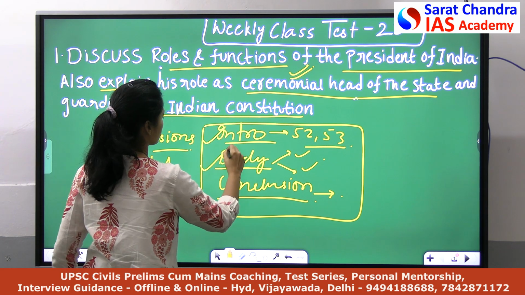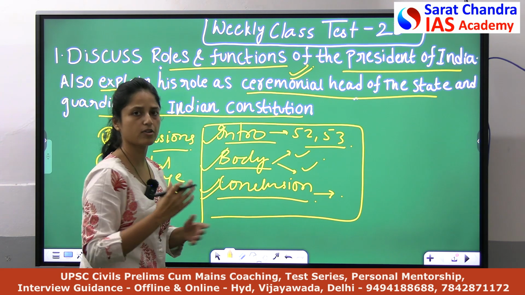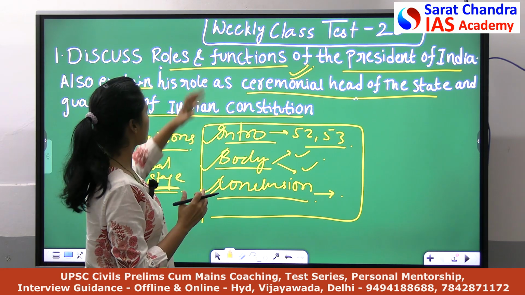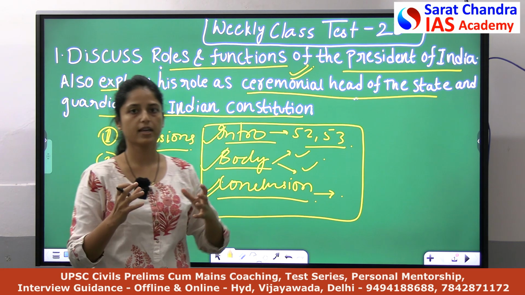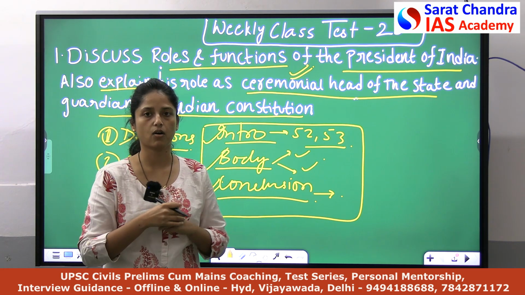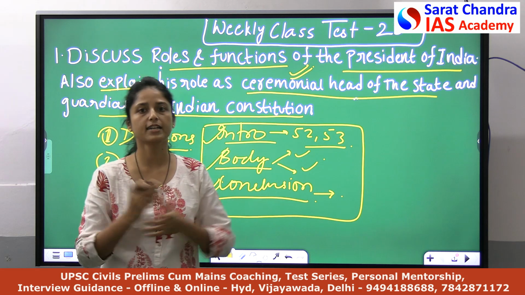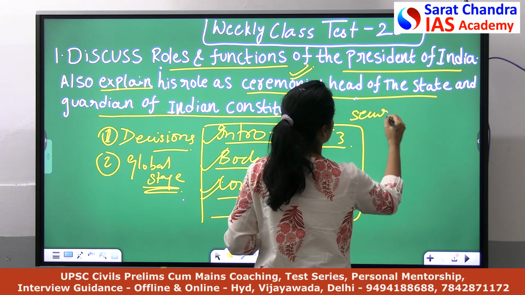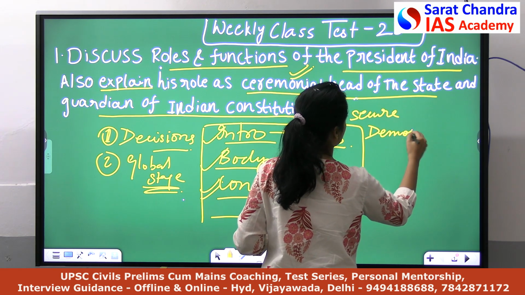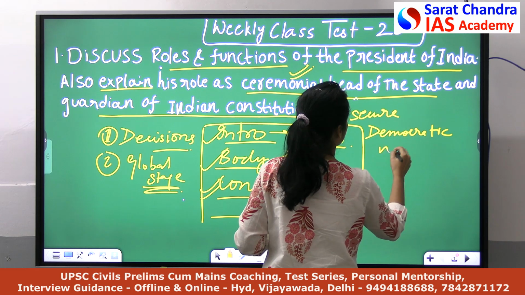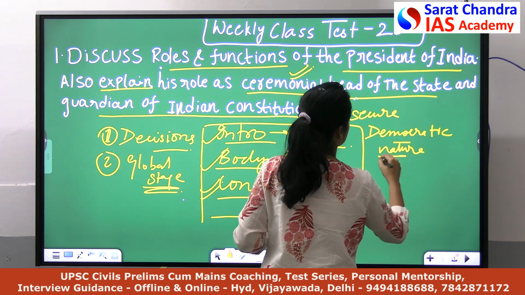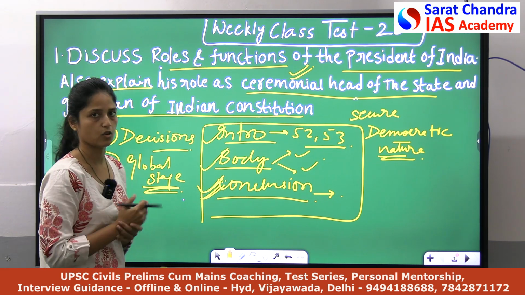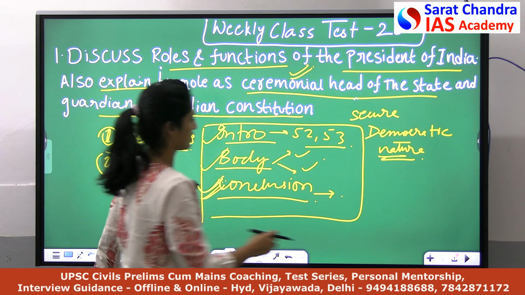So we are done with the introduction and body. Now coming to the conclusion. You can conclude in many ways. If I am talking about a simple conclusion, you can say that the President is a very important component which helps to secure the democratic fabric of our country, the democratic nature of India. But you can conclude the answer in any way, not an issue. So I think we are done with the first question.